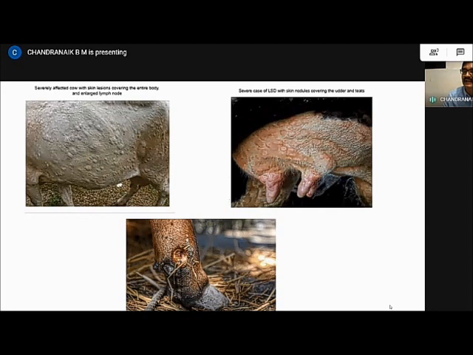The other very important symptom that we see in LSDV is edema of the legs. Because edema and nodules are there, the lesions become ulcerated, meaning they become open, and the animals are very reluctant to move. It is a very important symptom that we have noticed during the current outbreak in our state too.